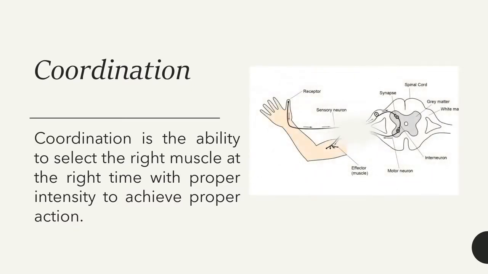So as an example, we will take a cricket player. If the ball is coming towards the player, he should hit the ball using the bat. So once he sees the ball, he has to coordinate his eyes, hands, legs, and the whole body to hit the ball properly. So in this action, all the organs of our body concentrate to perform one action. So that is called coordination.